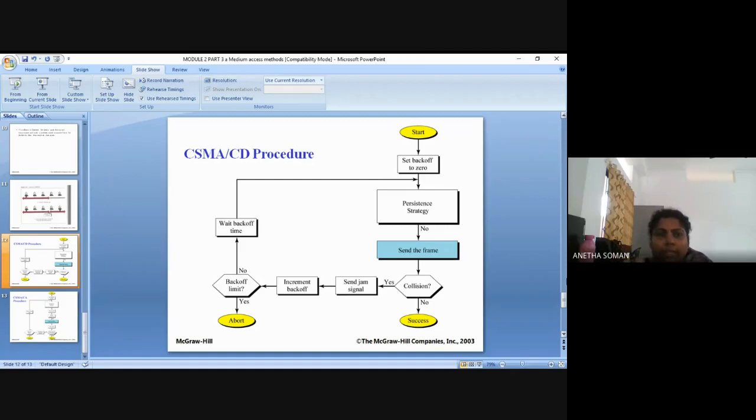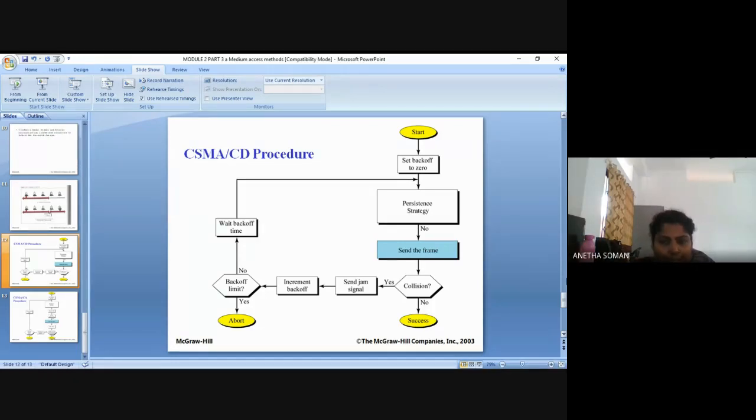In CSMA, you do not have that procedure for what happens when a collision is happening. But in CSMA CD, if the collision happens, this is what each station does. I will tell once again. If a station has a frame to send, the first thing is it will set the backoff parameter to 0. Now making use of any of the persistence methods, it will sense the line. After that, it will send the frame and wait to see whether any collision has happened or not. If it has not happened, it assumes that it was a successful transmission.